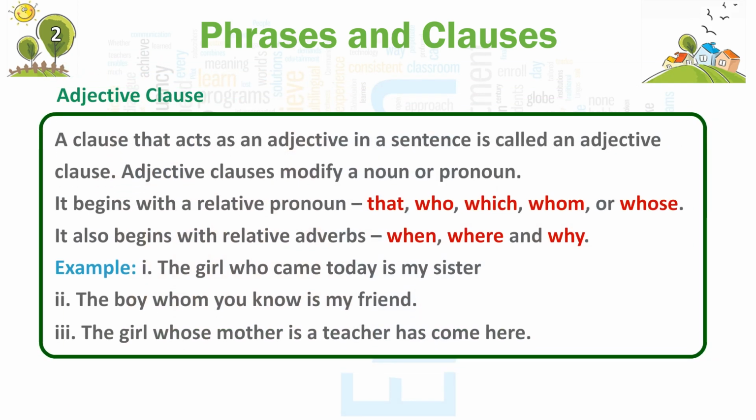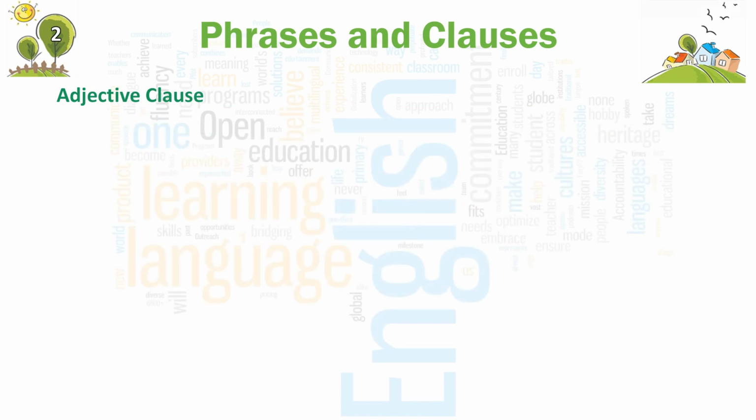Adjective clause. A clause that acts as an adjective in a sentence is called an adjective clause. Adjective clauses modify a noun or pronoun. It begins with a relative pronoun: that, who, which, whom, or whose. It also begins with relative adverbs: when, where, and why. Example. First, the girl who came today is my sister. Second, the boy whom you know is my friend. Third, the girl whose mother is a teacher has come here.